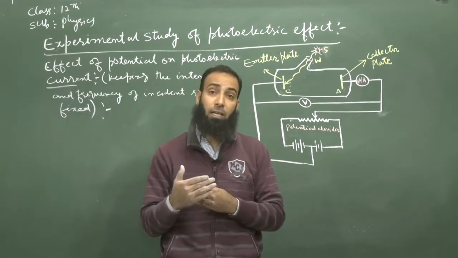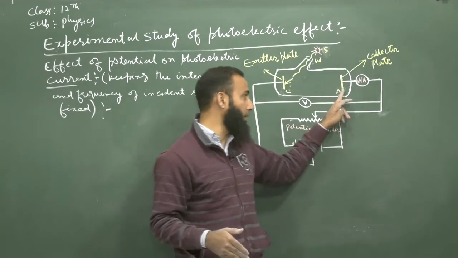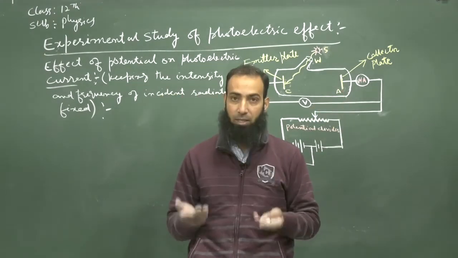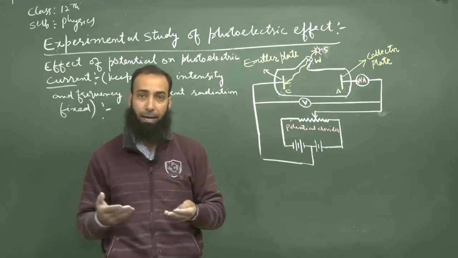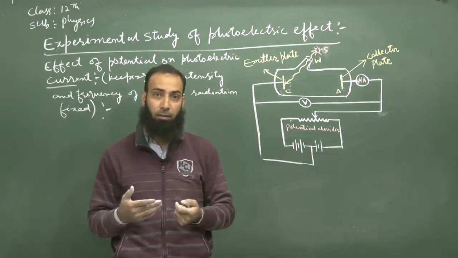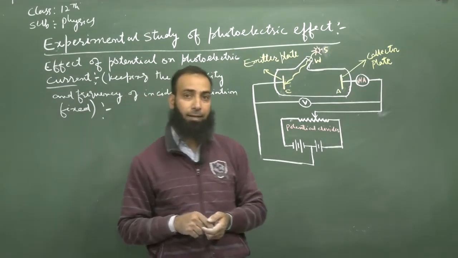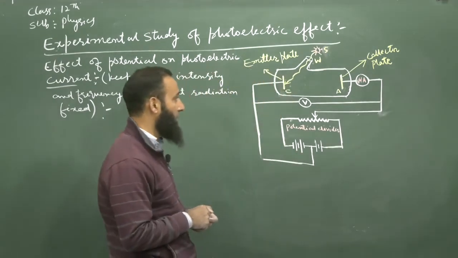After that, if you further increase the positive potential of the plate A, the photoelectric current will not increase further. That maximum value of the photoelectric current is known as the saturation current.